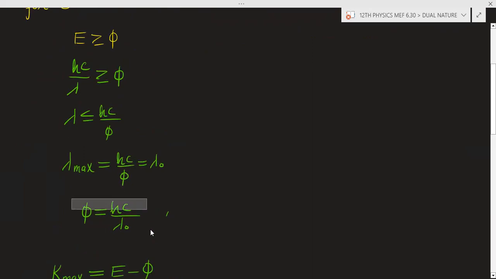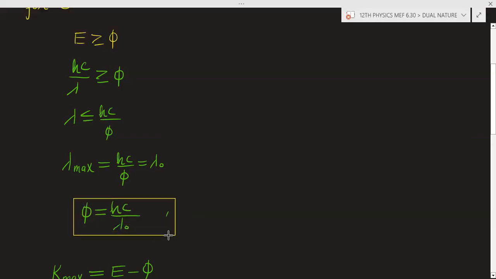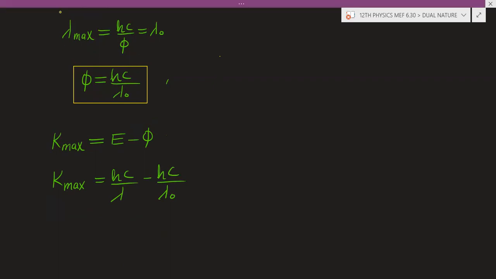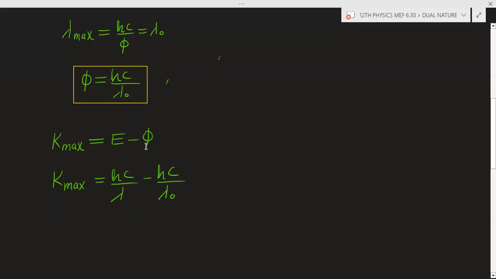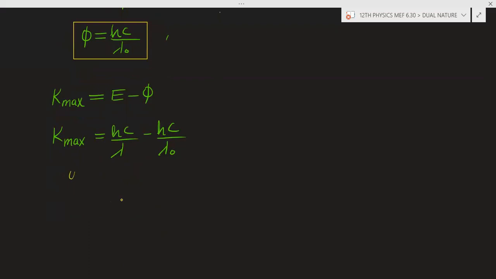So from here you will get the new formula for phi: phi is equal to hc by lambda naught. Now you have this relation, maximum kinetic energy is equal to E minus phi. E can be written as hc by lambda, and phi can be written as hc by lambda naught. So we will draw a graph between the maximum kinetic energy and 1 by lambda. A straight line graph we will get from this equation, y is equal to mx plus c, and here it will be minus c.